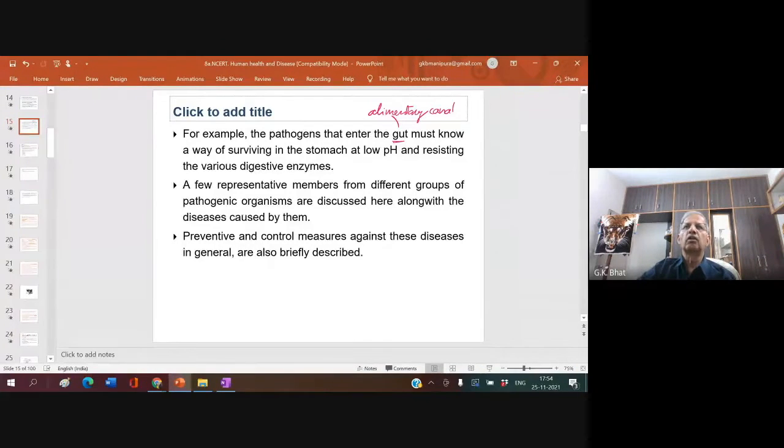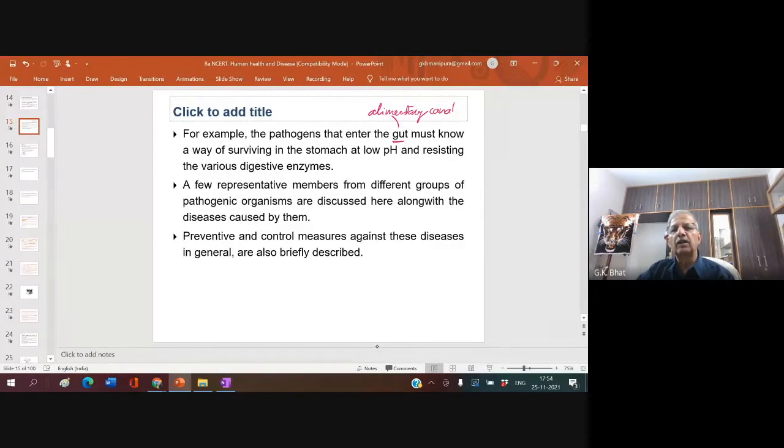You might have heard in case of a cockroach, foregut, midgut, hindgut. Foregut is the anterior part of the alimentary canal. Midgut is the middle part. And hindgut is the posterior part of the alimentary canal.